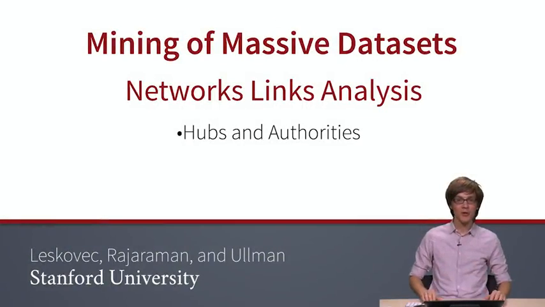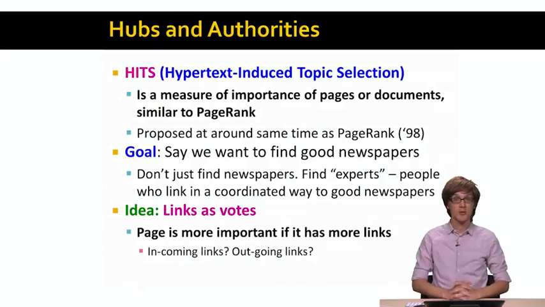So we are continuing our investigation of link analysis algorithms. And in particular, now we will look at the hubs and authorities algorithm, or the HITS algorithm. Here, the idea will be that every page now has two scores, not just one as in case of PageRank, but two. One type of score we will call a hub score, and the other one we'll call the authority score. So let's look at how this works.